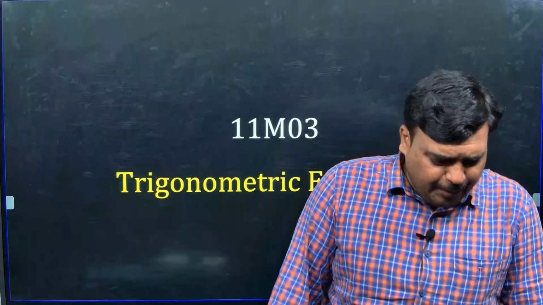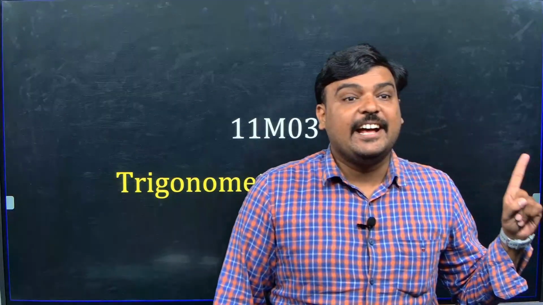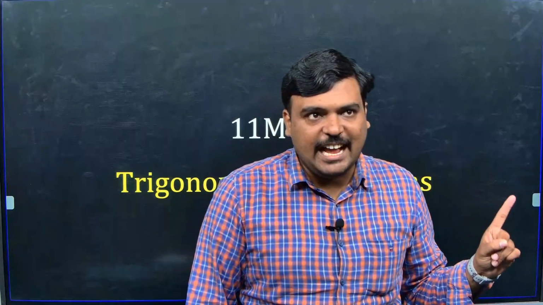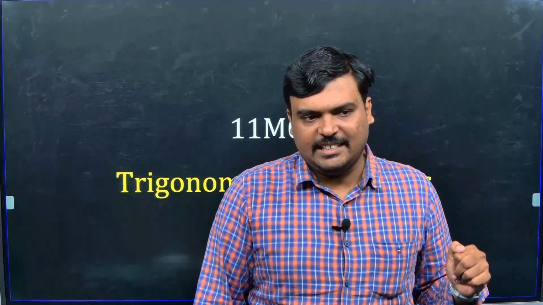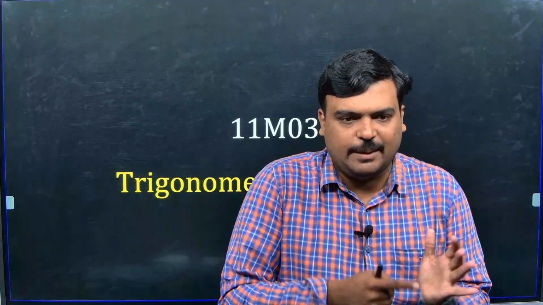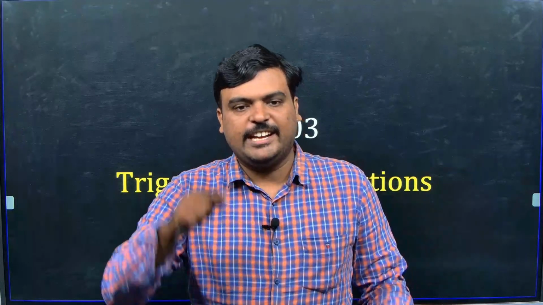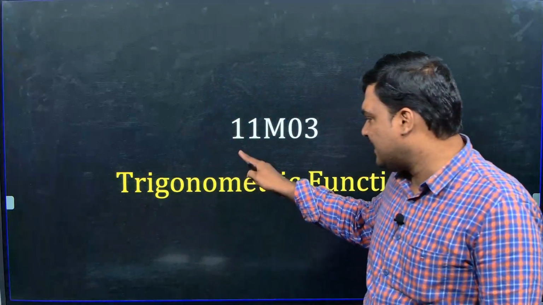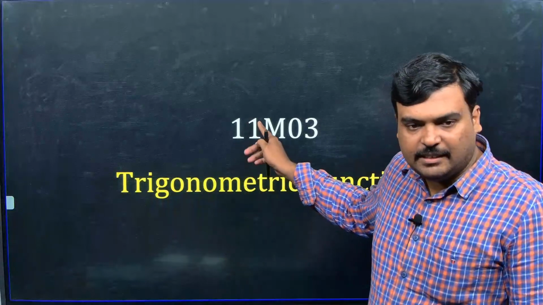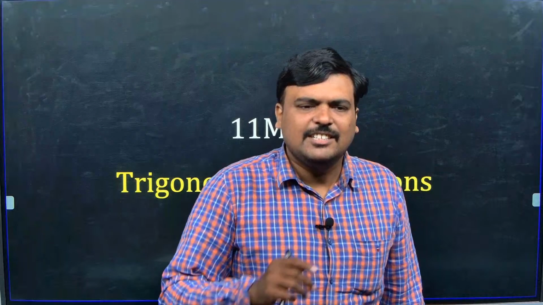Up to 10th, what you studied is trigonometric ratios. What is the meaning of ratio? If something divides something, you call it a ratio. In a right angle triangle, tri means 3, gono means angle and metry means measurement, so triangle measurement.